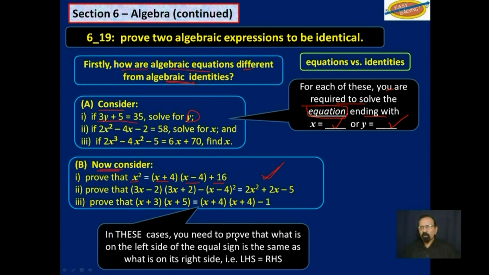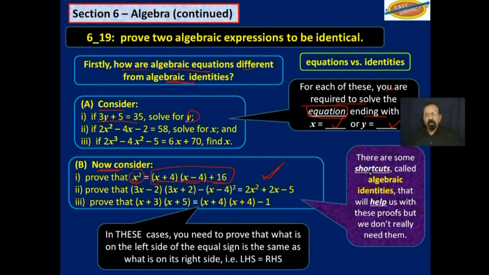You have to show that what is on the left-hand side is the same or equivalent to what is on the right-hand side, is identical to what is on the right-hand side. Right now, they don't look identical. And to help do that, there are some shortcuts called algebraic identities that can help us with these proofs, but we really don't need them. But if we have them, we can use them.